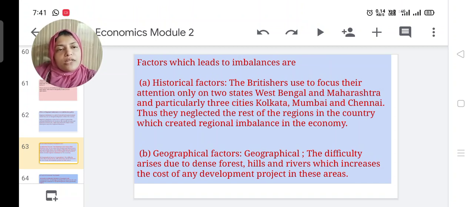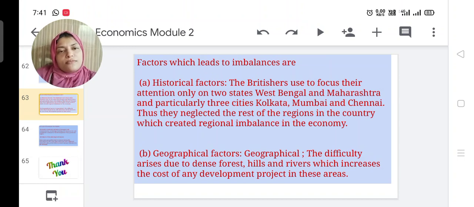The second factor is geographical. Difficulty arises due to dense forests, hills, and rivers, which increase the cost of any development project in the area. In hilly areas, riverside areas, and forest areas, we cannot bring more development. Also, in some coastal areas we cannot develop more. That is the geographical factor.